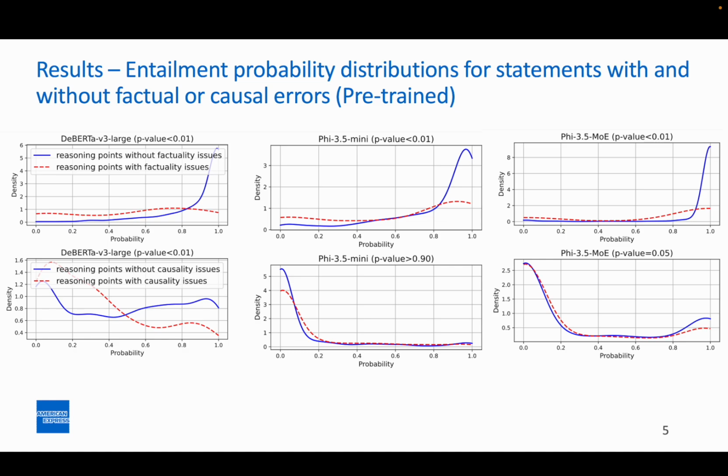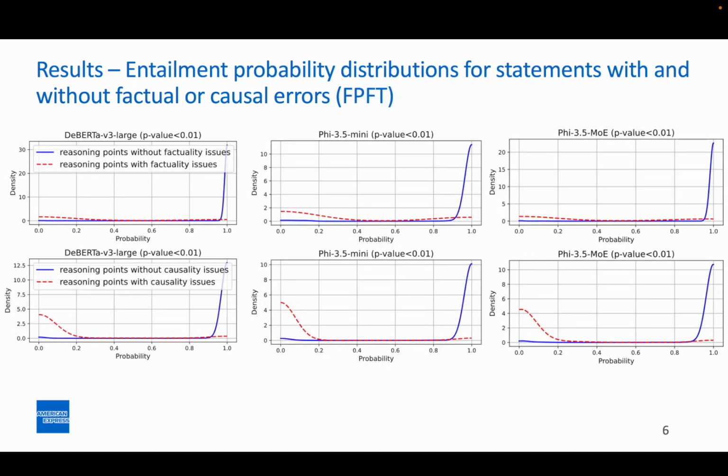Similarly, this page shows the entailment probability distribution and p-values for the fine-tuned versions of the encoders or LMs. We can see that for all the tests shown on this page, the p-value is smaller than 0.01, which indicates these fine-tuned encoders or LMs have the statistical ability to distinguish reasoning points with versus without factuality or causality errors.